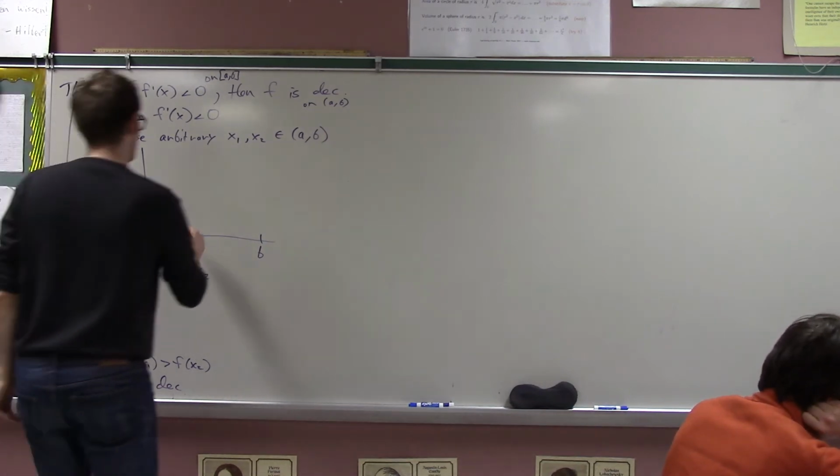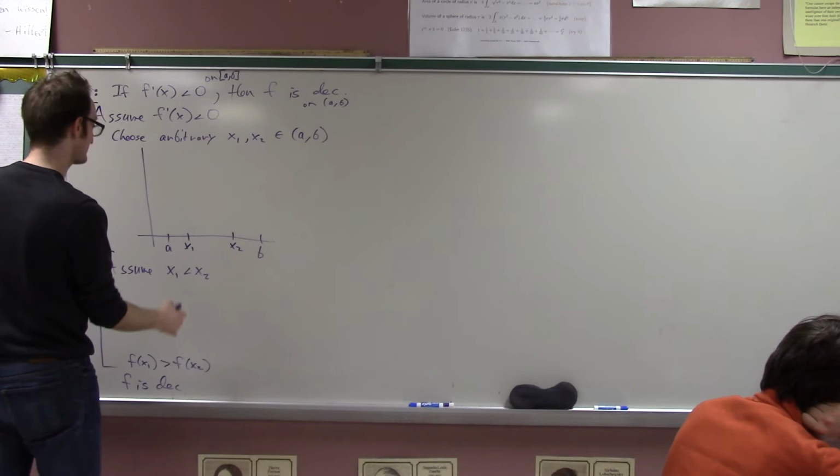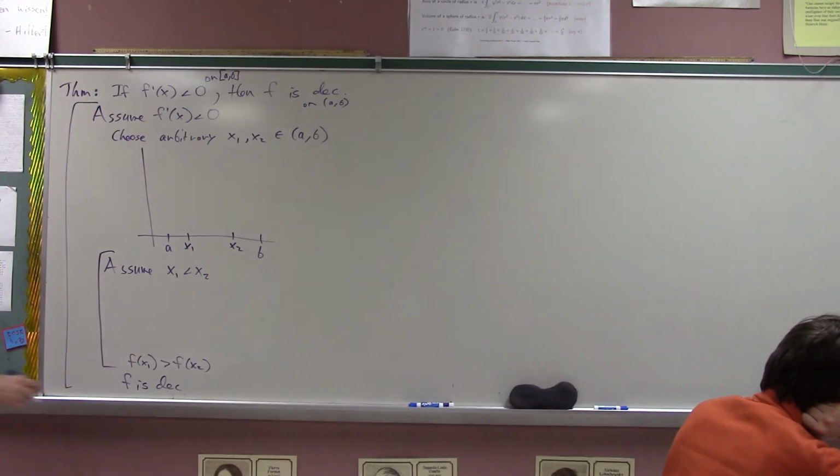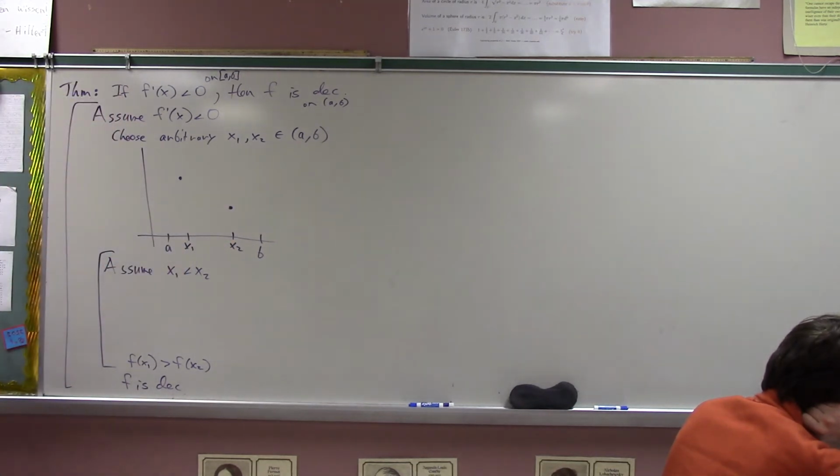Okay, so we now make a picture. Here's x1, and here's x2, and x1 is less than x2. So let's just draw it. Well, okay, so now what? Just draw it. Draw what, though? Just draw this so that it looks decreasing? Yeah. So why is that true? Why must it look that way?